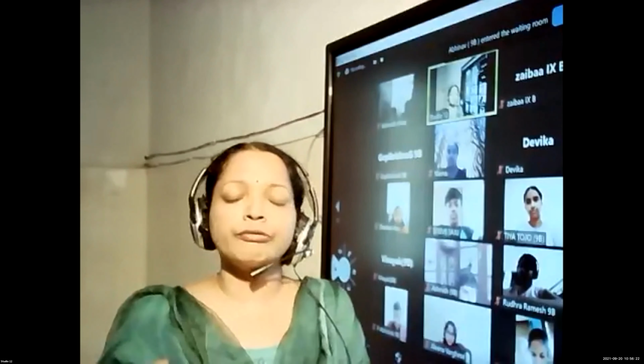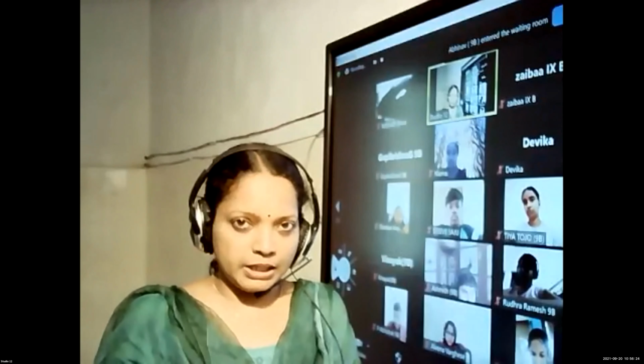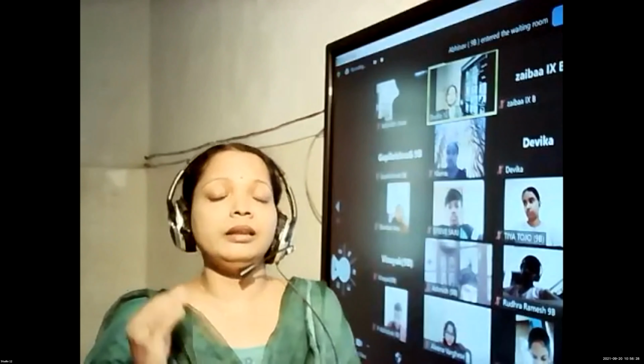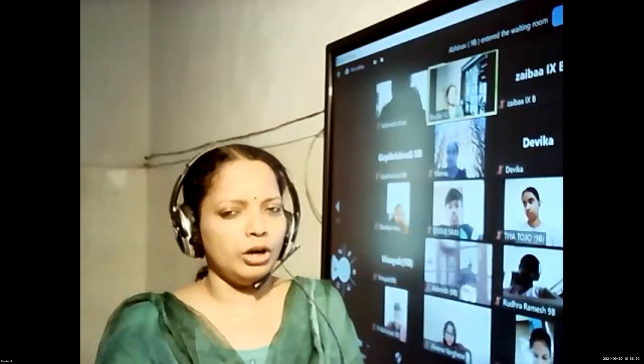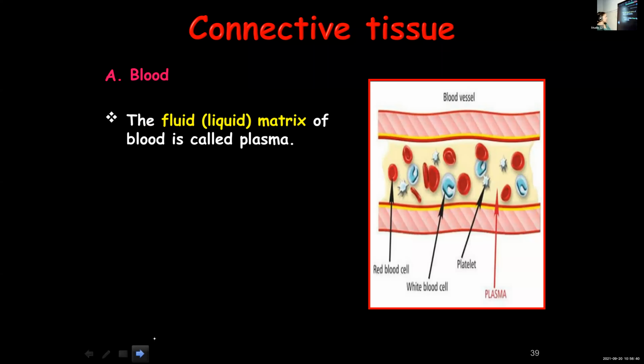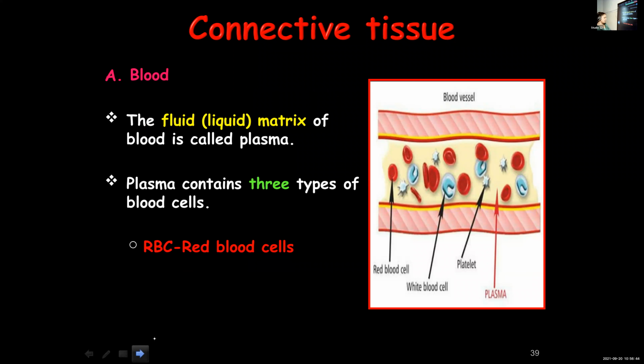All these different types of cells, red blood cells, white blood cells, and blood platelets, are present in a fluid medium, which you call plasma. Now we'll see more details about the same. The fluid matrix of blood is plasma. Plasma contains 3 types of cells.